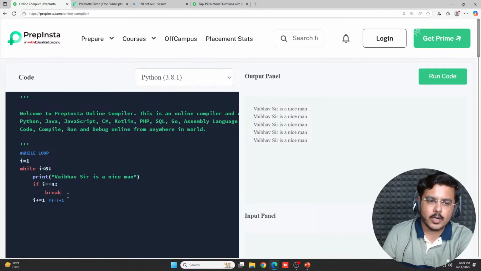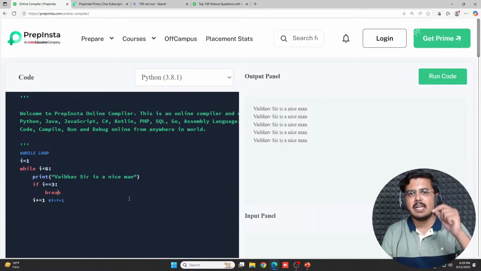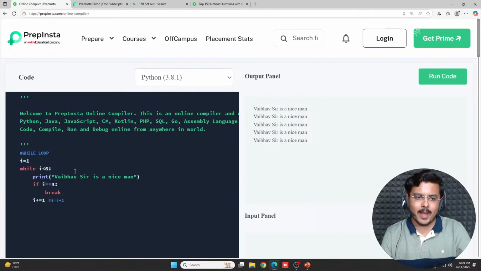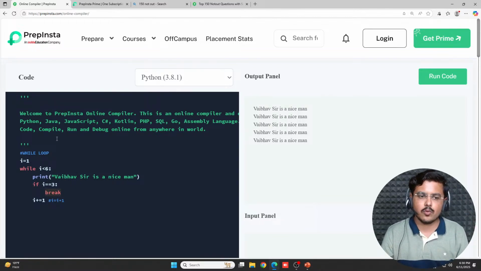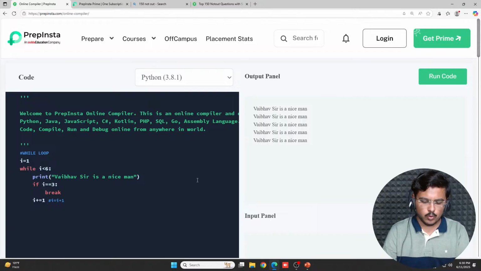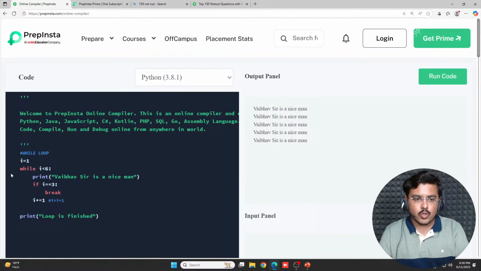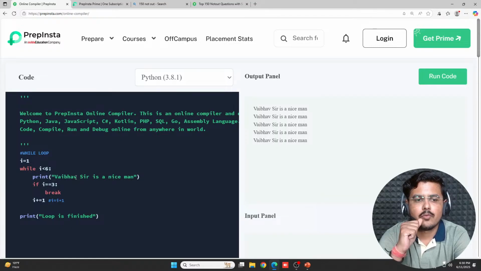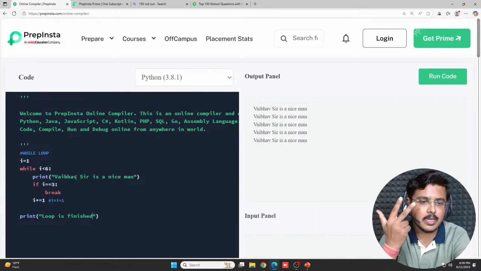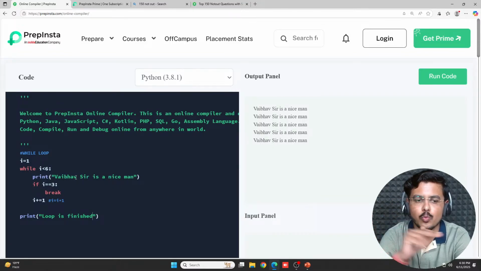So what does this break statement do? It immediately ends the execution of the loop and comes out of the loop. Fine. So when it does this, it would come out of the loop, and out of the loop I'm writing another statement, print loop is finished. So it should execute for the number 1, for 2, for 3. So basically it should print Vaibhav sir is a nice man thrice, and then it should print loop is finished.